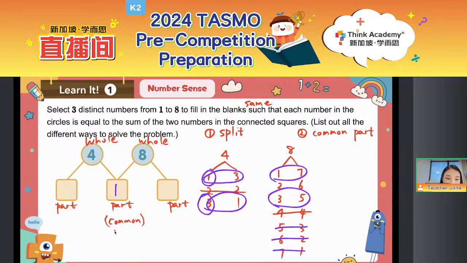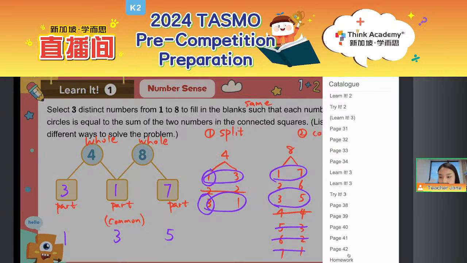So 1 or 3. So as for the 4, it can also be split as 3, 1 or 1, 3. And if we put the 1 in the middle, then the other part of the 8 should be 8 minus 1 equals 7. And then if we put the 3 in the middle, the other part should be 5. Perfect. Good job, everyone. So this is another question about part and whole. This is a little bit tricky, so you can also think about this question after the class.